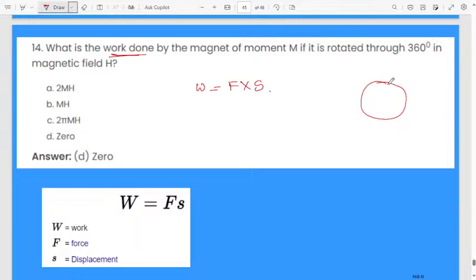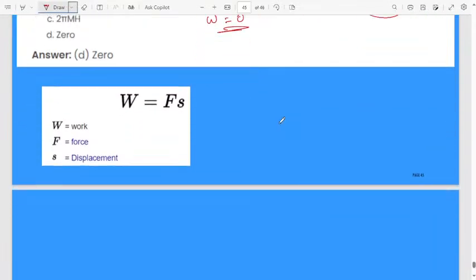See, then here, if you are considering work done in the case of a circular or 360 degree rotation, you always have to remember the displacement will always be zero. If it is 360 degrees, when you are considering S, the displacement is zero. If this is zero, then the work done will be zero. This type of question they will ask.